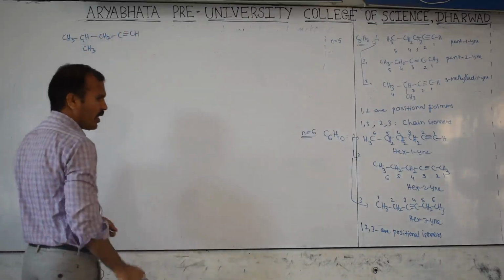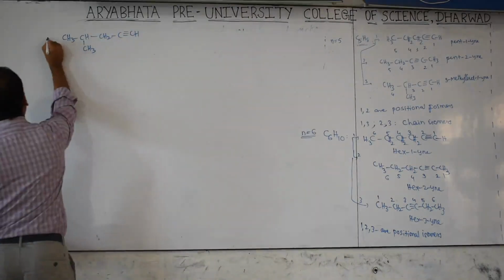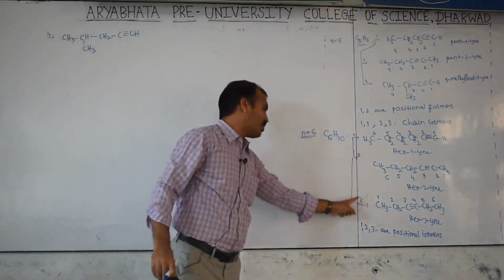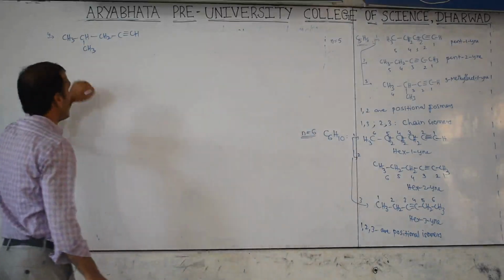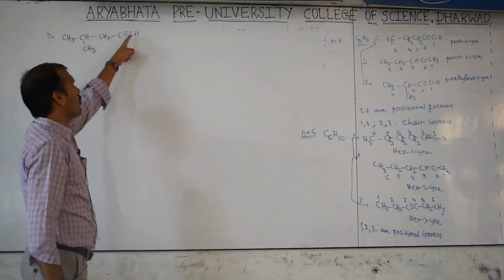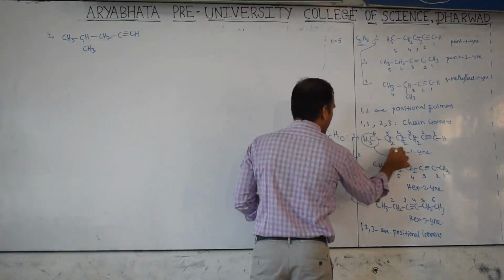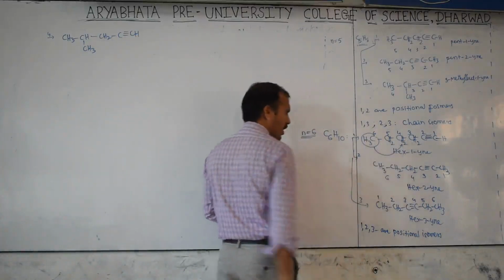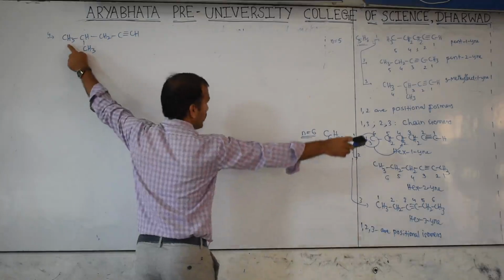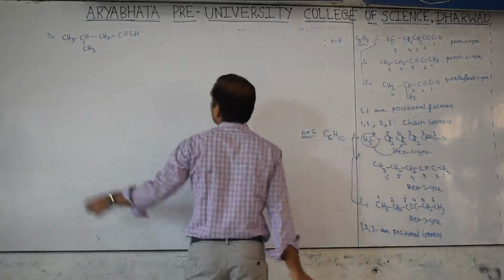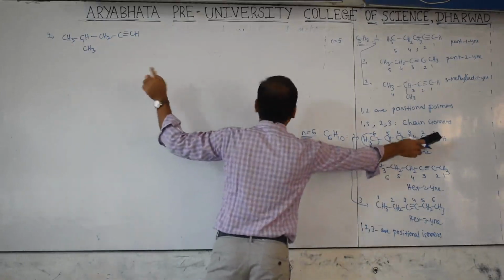Now don't forget, here this is which number? 4th. 1, 2, 3. Next I am writing the fourth one. 1, 2, 3, 4, 5. This is 6. When you shift this CH3 to this, one of the hydrogens shifted to here, then that is CH3. This is CH. This CH3 shifted here, CH3, remaining CH2, C triple bond.